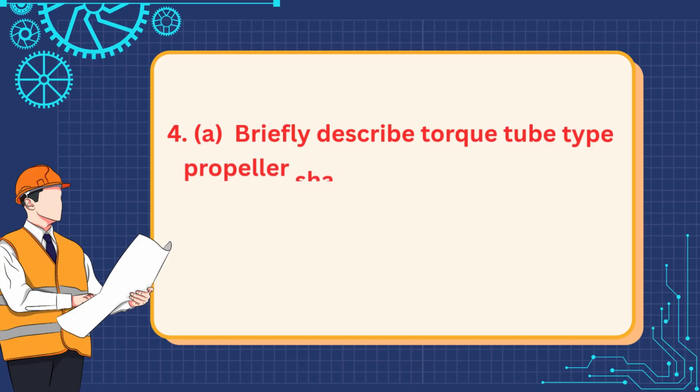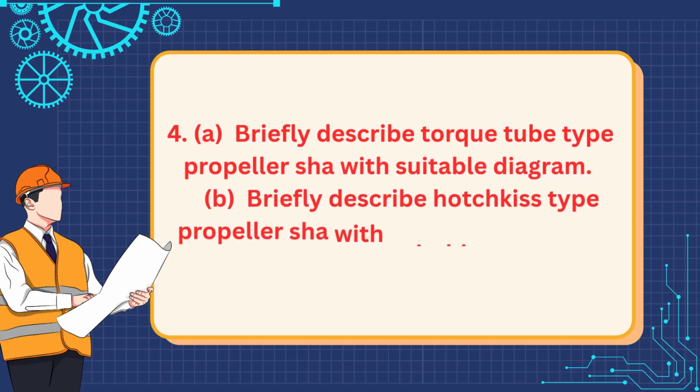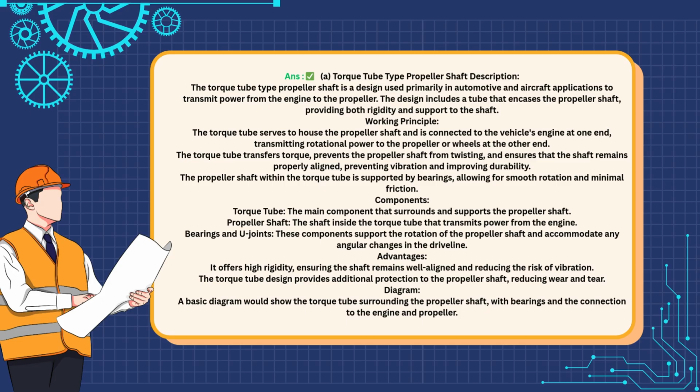4. A. Briefly describe torque tube type propeller shaft with suitable diagram. B. Briefly describe Hotchkiss type propeller shaft with suitable diagram. Answer. The torque tube type propeller shaft is used in vehicles and aircraft to transmit power from the engine to the propeller or wheels. It encases the propeller shaft in a rigid tube, providing support and reducing vibrations. The shaft inside is supported by bearings for smooth rotation. This system offers high rigidity and additional protection, reducing wear and tear.